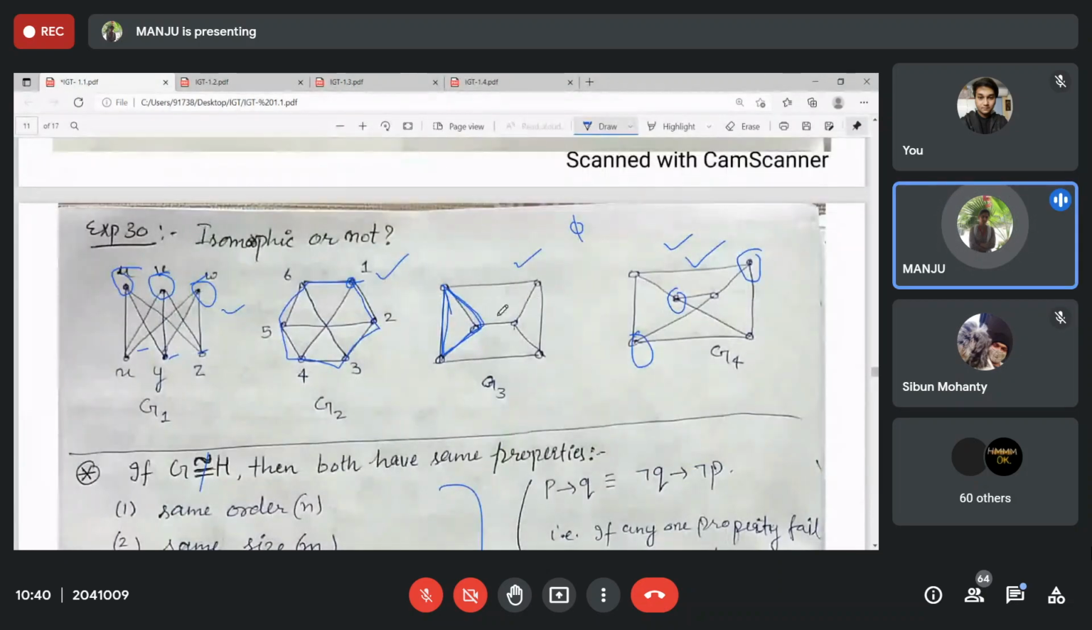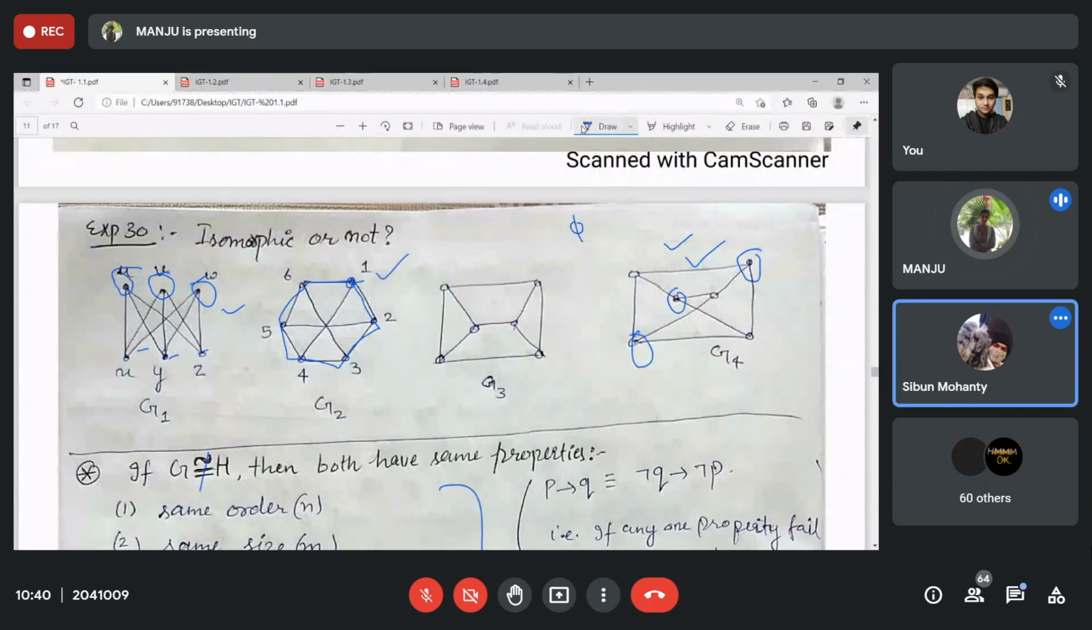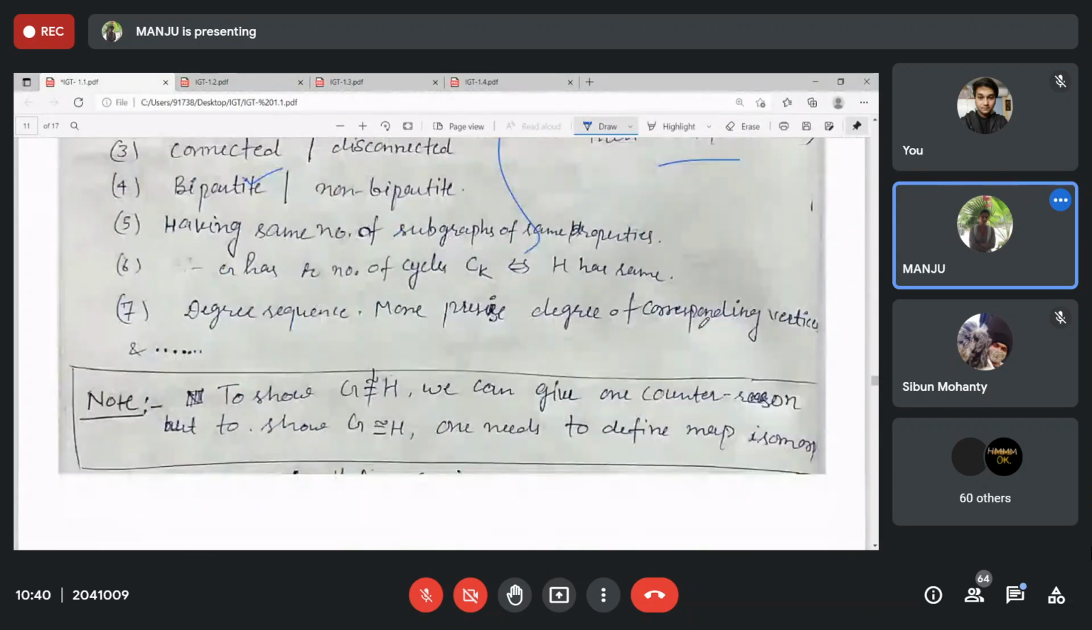You don't find here C4 exists, but along with C4, C3 or C5 also exist, right? So in a bipartite graph, no odd cycles would be present. Either no cycle is present, or only even cycles are present. Clear?